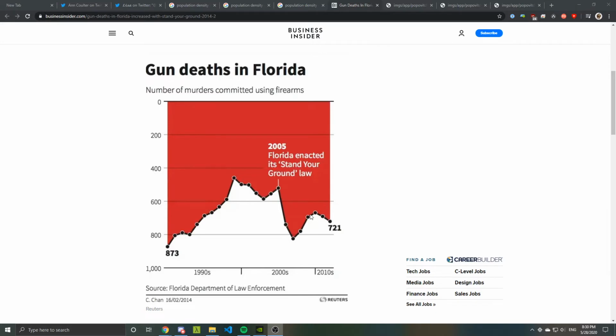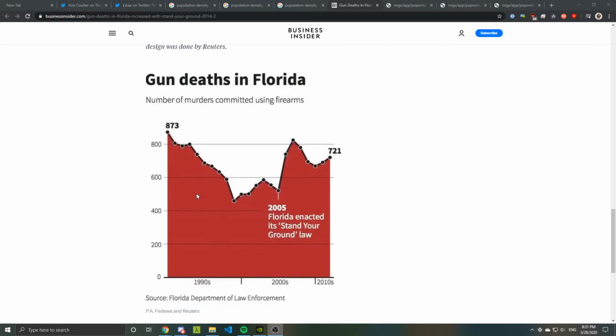One interesting thing about this graph, which isn't immediately obvious, is that normally 0 starts on the bottom, but on this graph, 0 starts at the top. So actually, everything I just said was wrong. When I said the graph was going down, it was actually going up because the whole graph has been flipped upside down for some reason. So if you scroll down in the article, thankfully they have shown a corrected version, which is what the graph should really look like, where after the Stand Your Ground law was enacted, the rate went up. But it's very misleading.